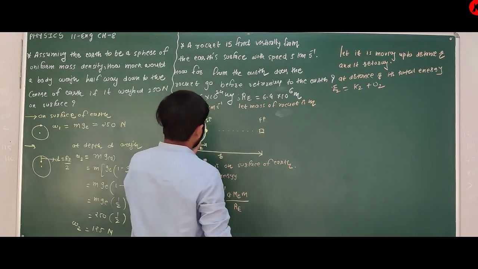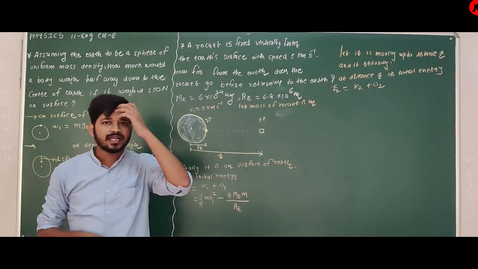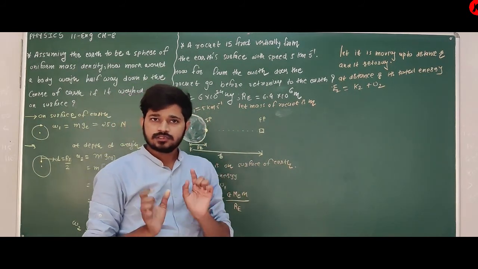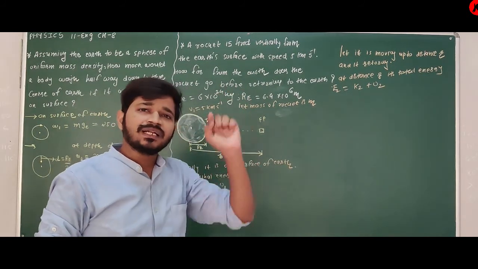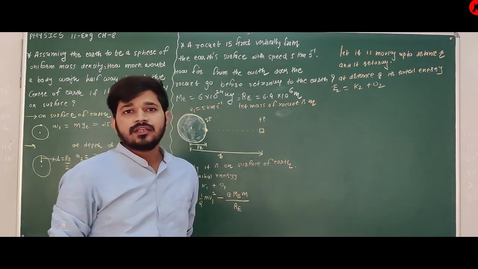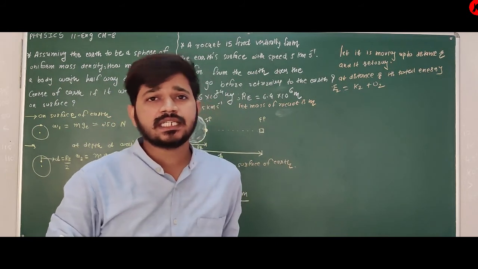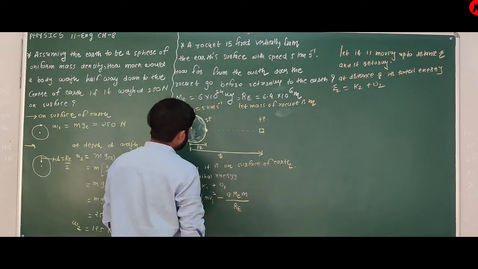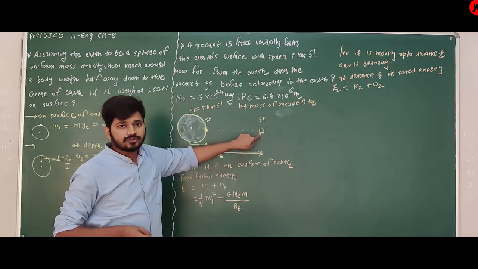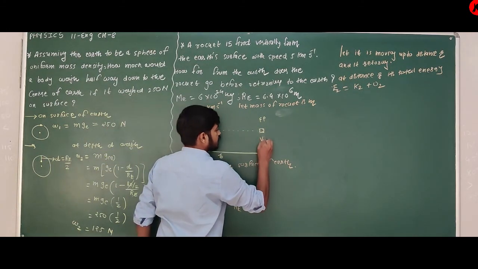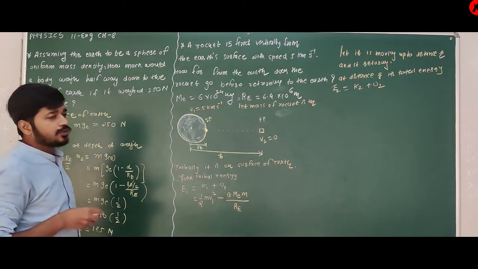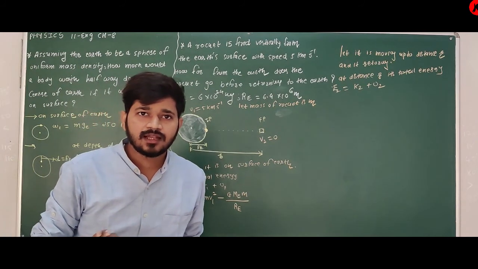Now you know that at maximum height, if you throw any object, it will attain some height, and at that maximum height its kinetic energy will become 0, because at that point it becomes momentarily steady. So as the rocket is returning from this point, here its speed v2 will be 0. Do you understand that?